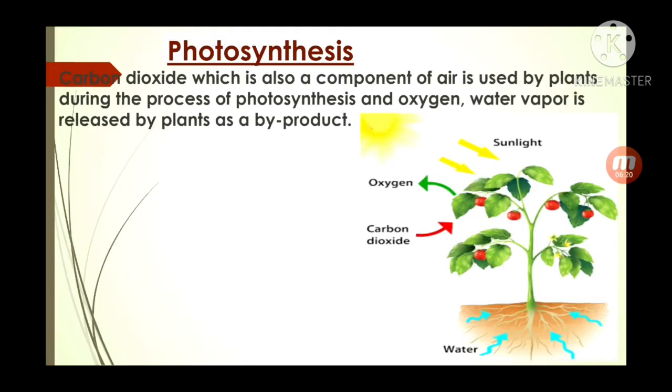Photosynthesis. Carbon dioxide, which is also a component of air, is used by plants during the process of photosynthesis, and oxygen and water vapor are released by the plant as byproducts. During the daytime, plants take in carbon dioxide and produce oxygen.